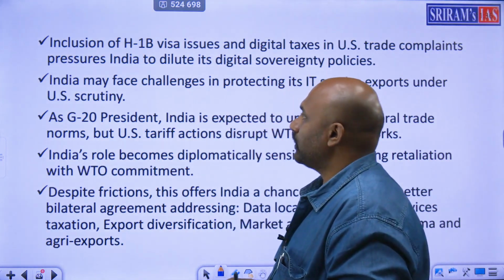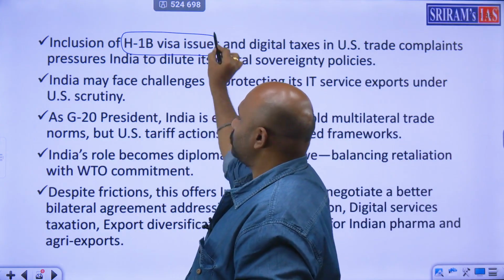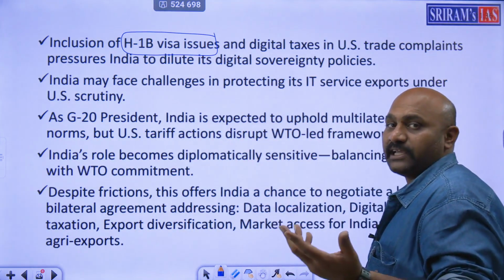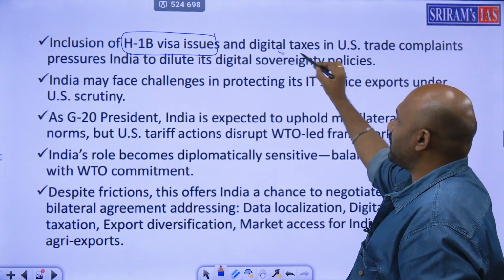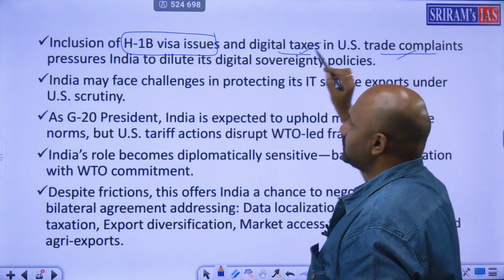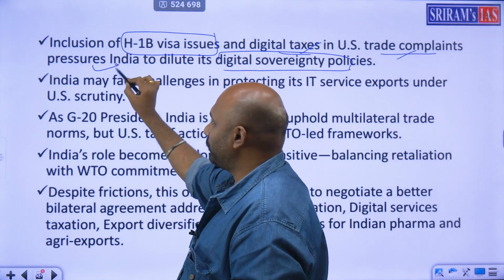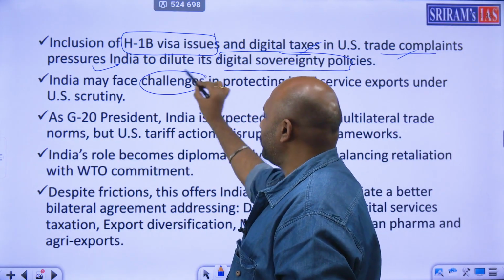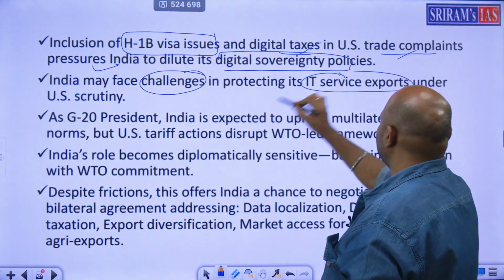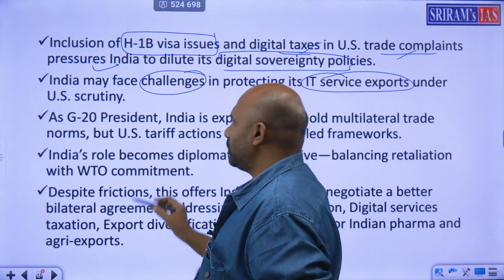So moving on. Next is H1B issues, visa issues. The Indian diaspora is facing a big problem. Digital taxes, trade complaints, digital sovereignty policies are being affected because of pressure on India. Because of this, India has to face challenges in protecting IT service exports under US scrutiny.